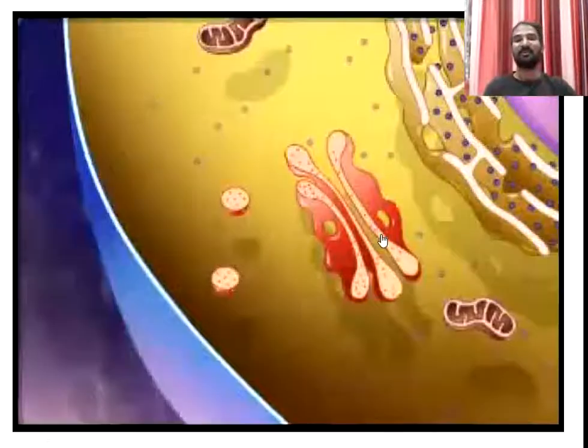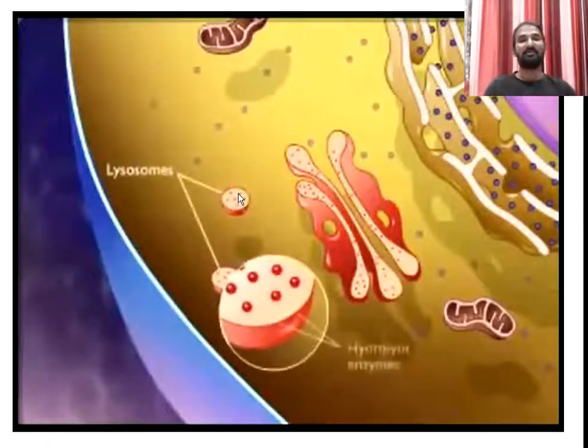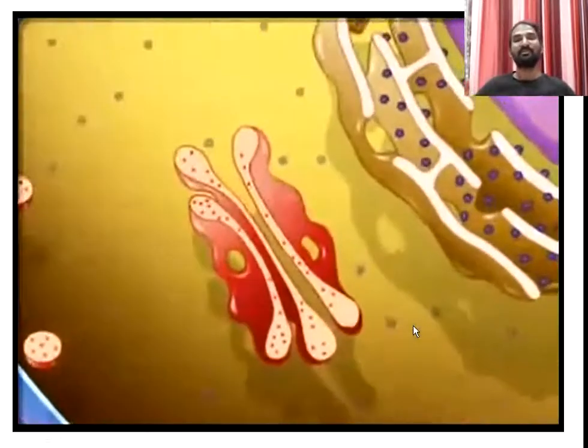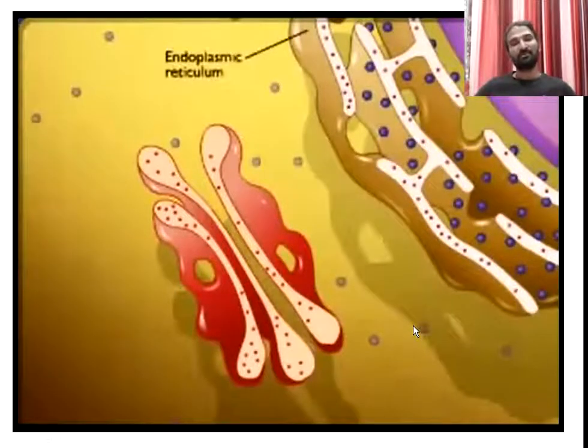Just see that. These are the round particles present in the cytoplasm, which are called lysosomes. The lysosomes mainly contain enzymes called hydrolytic enzymes. Hydro means water, and lytic means lysis or breakdown, so in the presence of water, substances undergo breakdown.